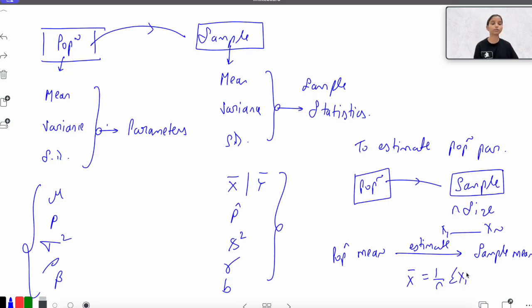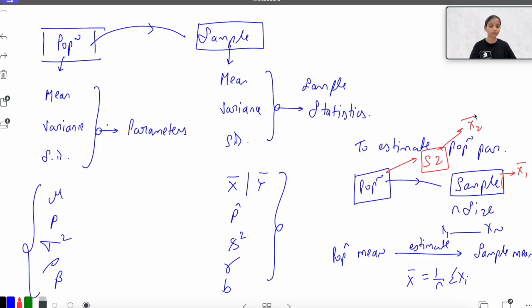But there is one thing to notice: I cannot draw one sample from a population, calculate the sample mean from it, and say that this would be my estimate of the population mean. We can't do that, because if I draw another sample from this population, let's say this is sample 1 and you draw sample 2, then the sample mean corresponding to that sample would be different from the previous one. If this is x1 bar and this is the sample mean x2 bar, then these sample means would be different.